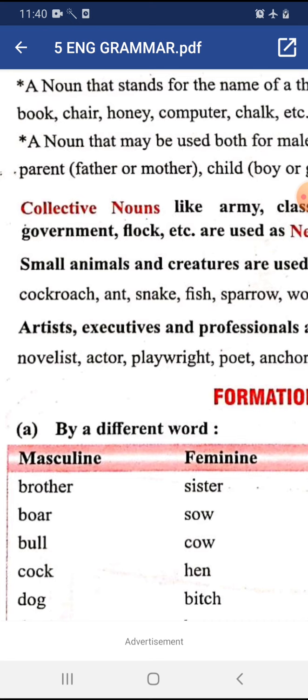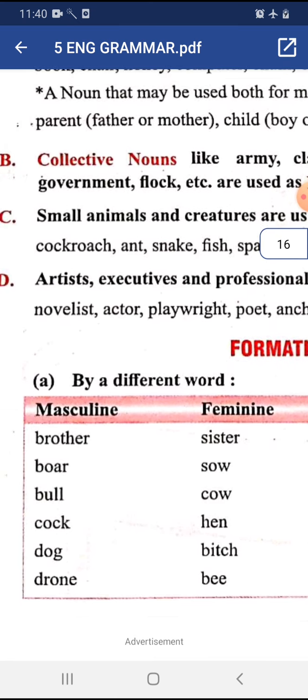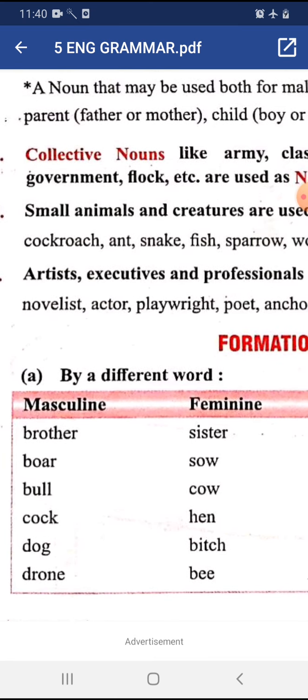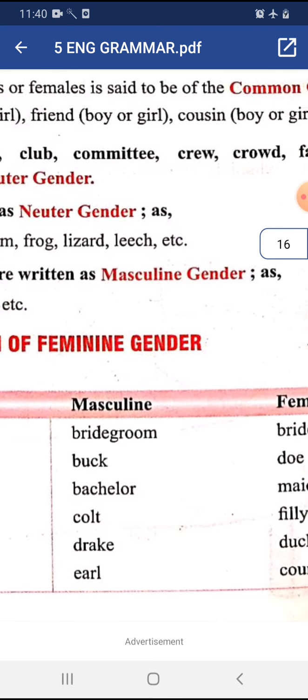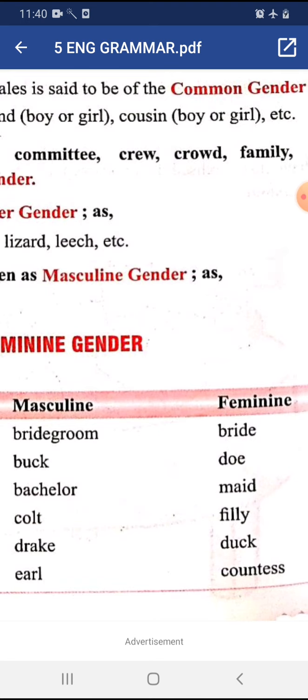For example, brother, sister; boar, sow; bull, cow; cock, hen; dog, bitch; drone, bee; bridegroom, bride; buck, doe; bachelor, maid; colt, filly; drake, duck; earl, countess.